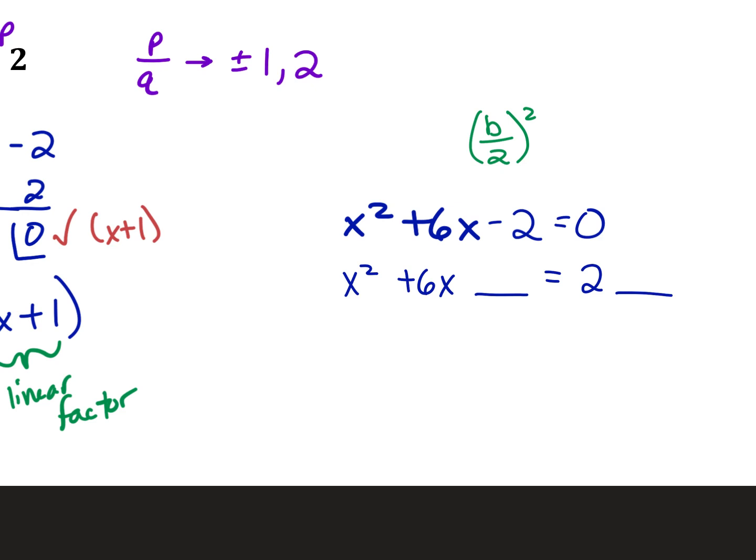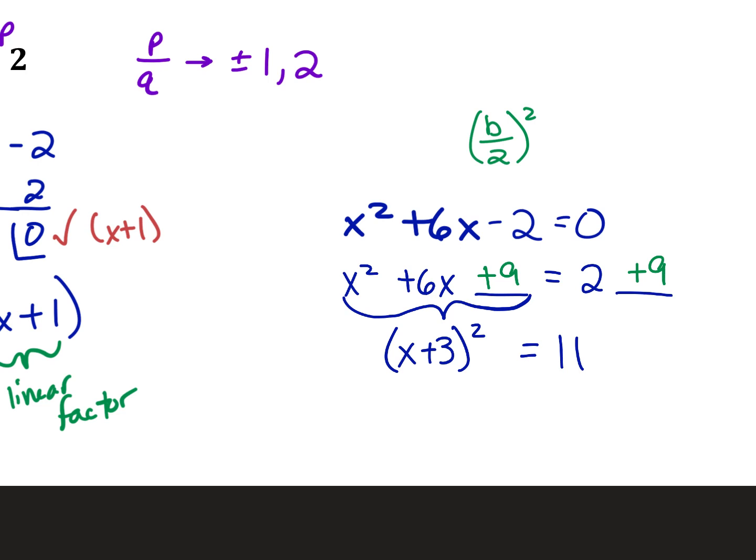So 6 divided by 2 is 3. Squared is 9, so plus 9. Remember that? And that's always really nice because this thing factors into a perfect square trinomial, x plus 3 and x plus 3. But we want to write it like that. That's the whole purpose of complete the square, because I want to write it like that. Equals 11.